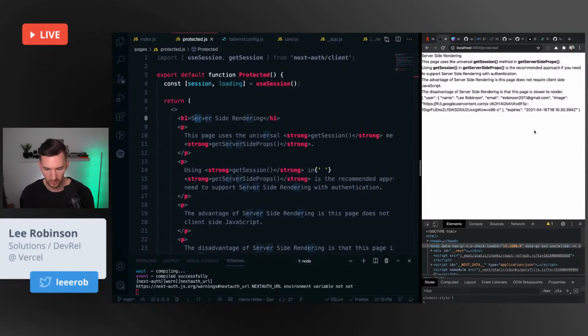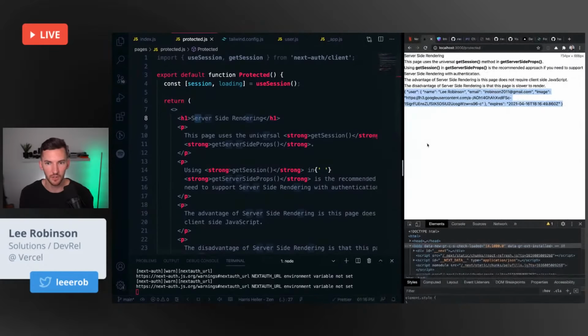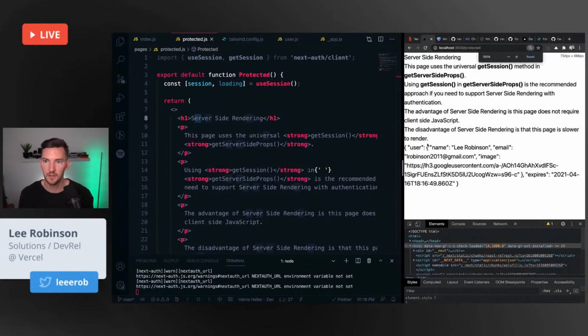So on the initial load, the markup that we're getting from the server already has the information about our user. We don't have to do a client-side check in this regard. So that's actually pretty convenient that they give you a hook to do that. I know this isn't formatted very well, but hopefully that gets to the idea.